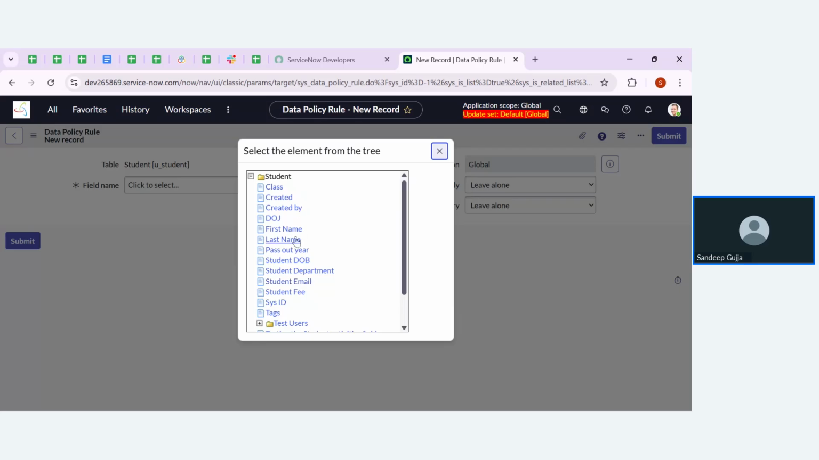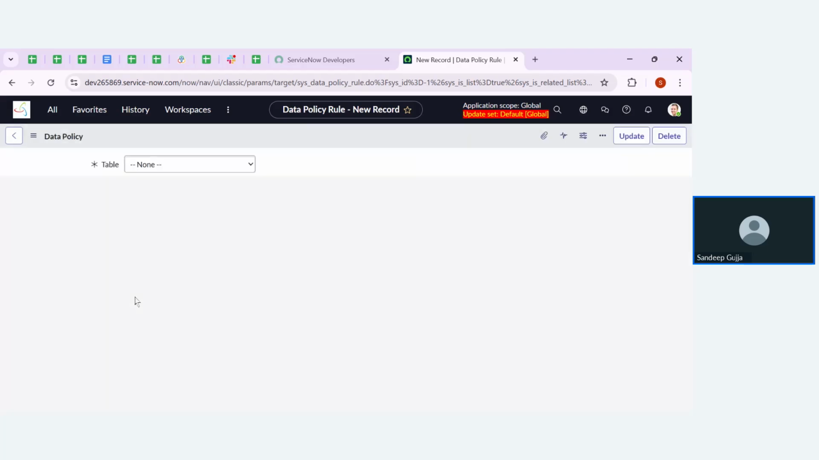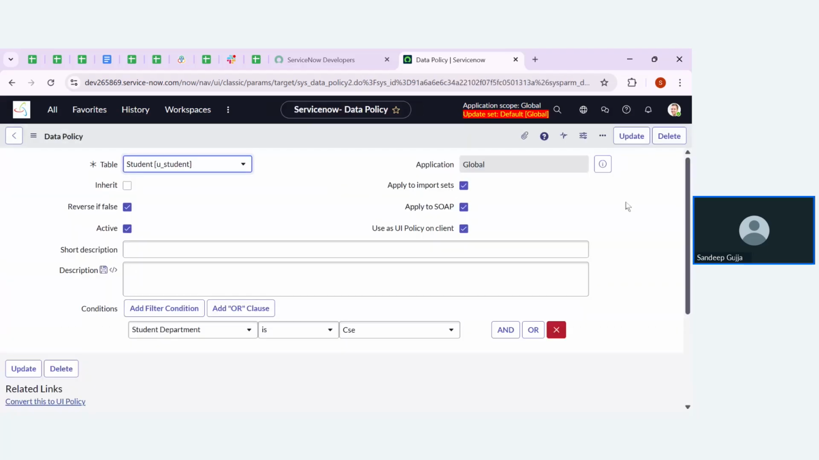Let me go with the next field, last name. So whenever the student department changes to CSC, then the last name field should become mandatory. Click on submit and update the changes in the configuration. Update the changes on the form to see the configurations.